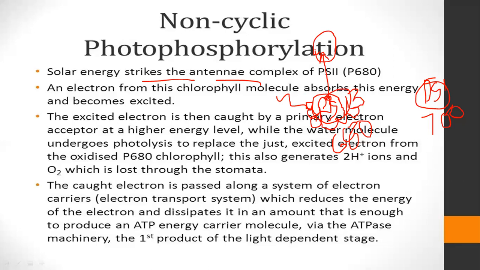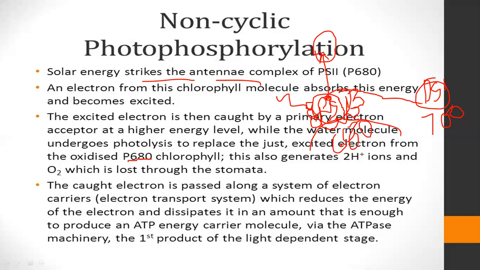Like any molecule, we'll discuss it in detail, and then higher energy level. While the water undergoes photolysis to replace the just excited electrons from the oxidized P680 chlorophyll, this also generates 2H ions and O2, which is lost through the stomata. So here photolysis is going on, and when the water is broken down in the presence of sunlight, then these electrons are passed on through the electron transport chain like this, and they move through